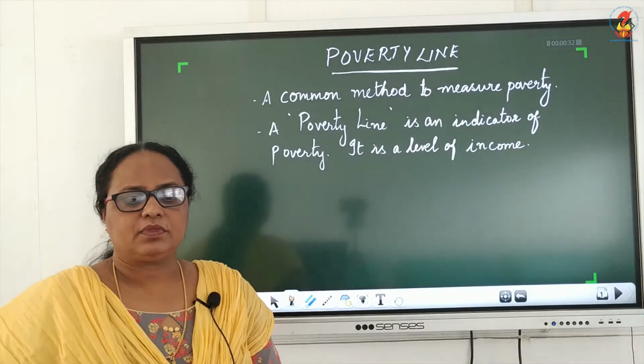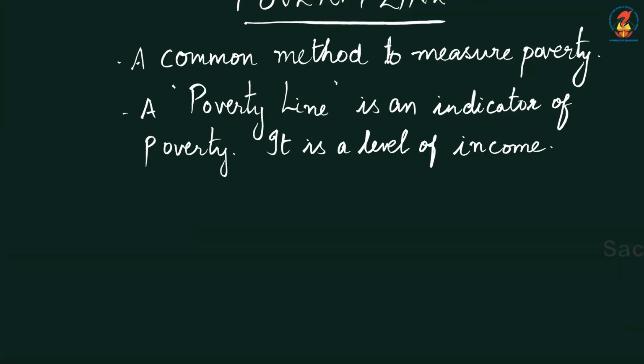Poverty line is a common method to measure poverty. That is, a poverty line is an indicator of poverty. It is a level of income.